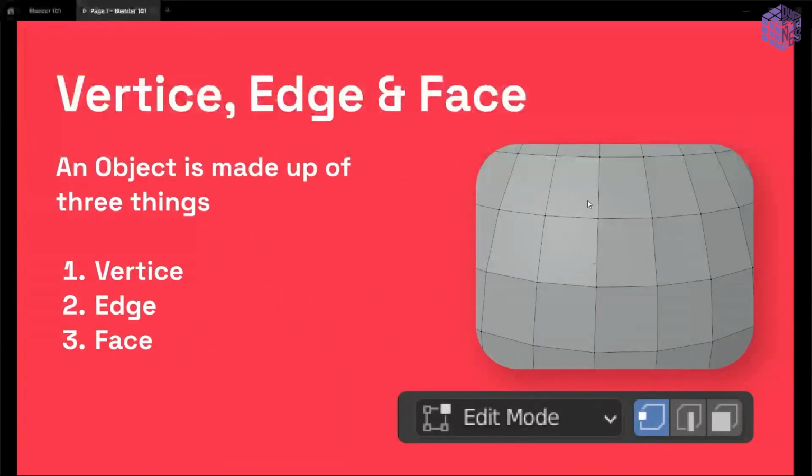So 3D objects in any software, let it be Blender, Cinema 4D, Maya, anything, are made up of these three things. These are the building blocks. First is vertices. Vertices are these tiny dots, and the lines that join the tiny dots are called edges. And a face is when you fill the whole. If there are 3 or 4 vertices and edges, when you fill that up, you'll get a face. So this is a face, this is a vertex, and this is an edge. You'll be modifying these three things to make things look the way you want.